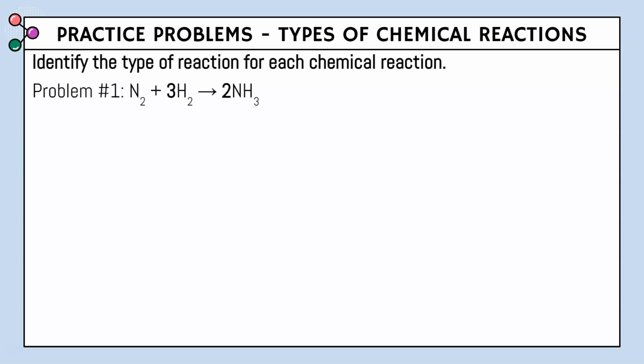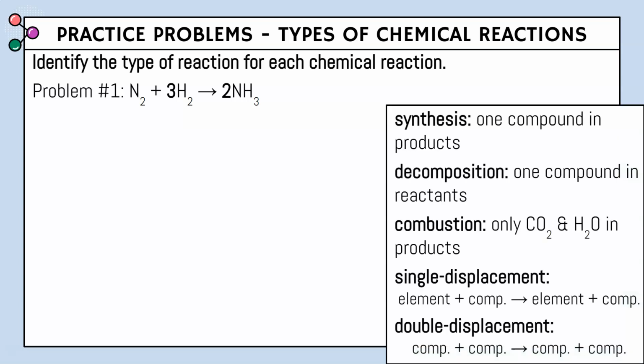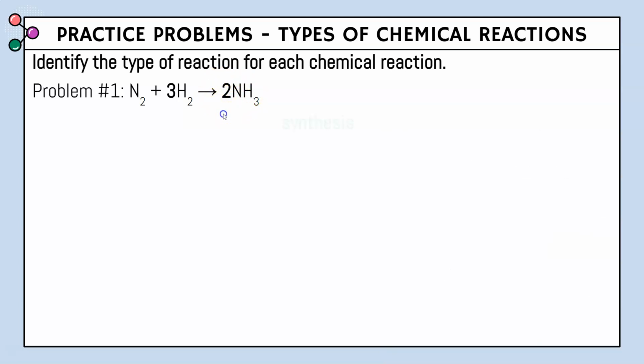Problem number 1, we have N2 plus 3H2 yields 2NH3. And remember these tips and tricks. What you should do is first eliminate synthesis, then move on down. Process of elimination. So our first reaction is synthesis, one compound in products. Remember, products is to the right of our yield sign. And looking here, we have no plus sign, so we have one compound in our products. Therefore, problem number 1 is synthesis.